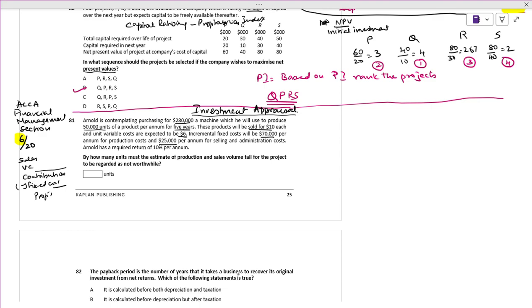How many units must the estimate of production and sales volume fall for the project to be regarded as not worthwhile? To be regarded as not worthwhile, what is the units of production? How much impact it will have, it will come down, okay? Slowly and steadily we have to do this, okay? Very slow. Next, what we'll do first, we'll put the particulars.